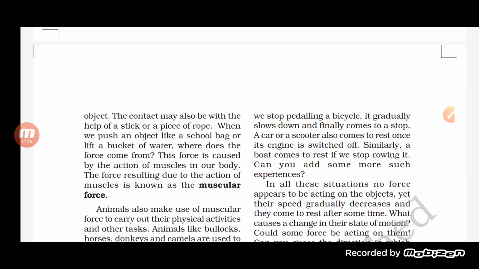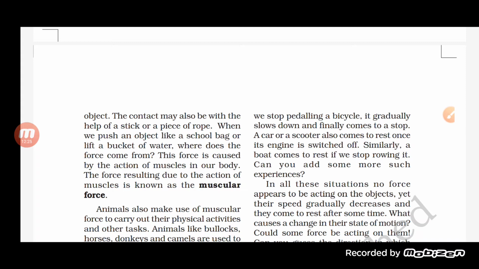It is because the ground is also applying a force on it. Not only the ground, but there is a force applied on an object, an opposing force, which slows down the speed of a moving object and finally makes it stop. So that we call friction. Any two objects in contact, when one is moving over the other, there is an opposing force acting on the moving body. This force we call the frictional force.